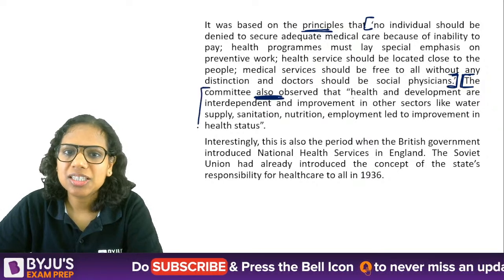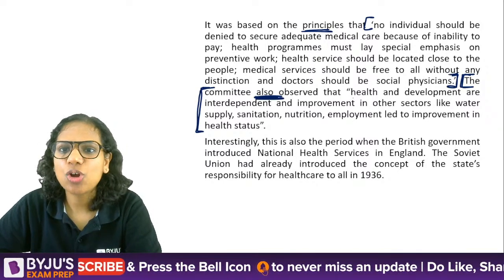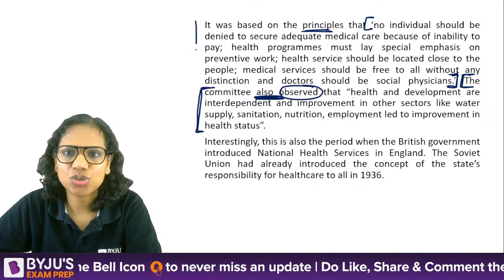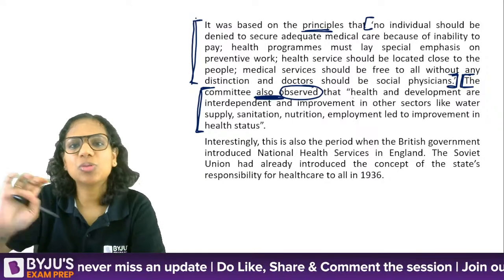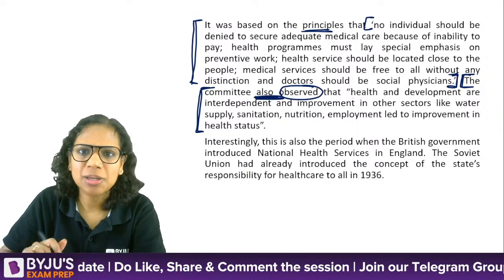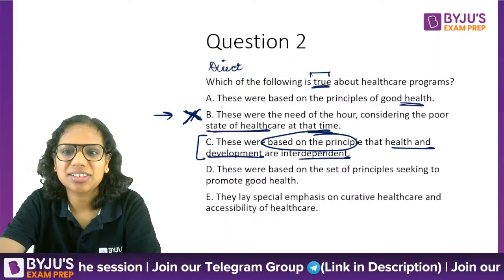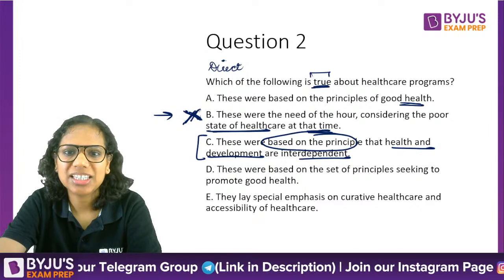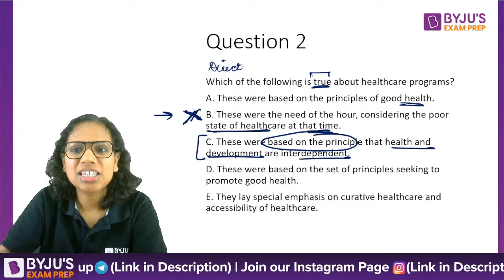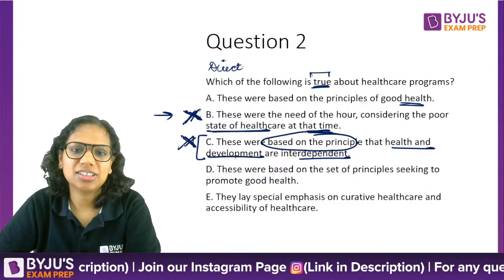So this is not a principle, this is an observation that the committee made in addition to saying that these should be the principles on which our healthcare programs should be based. So then, can C be the answer? Tell me, can C be the answer? C is not the answer here.